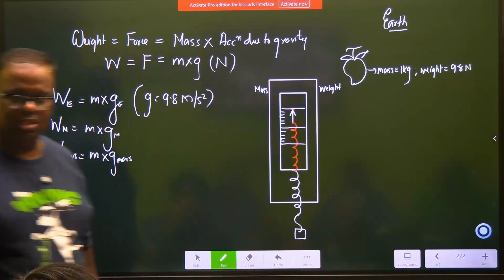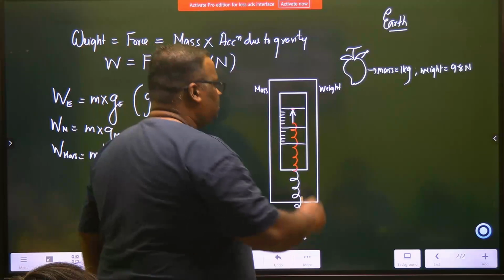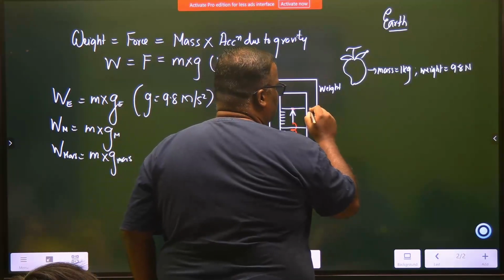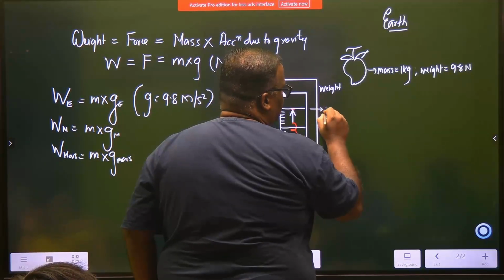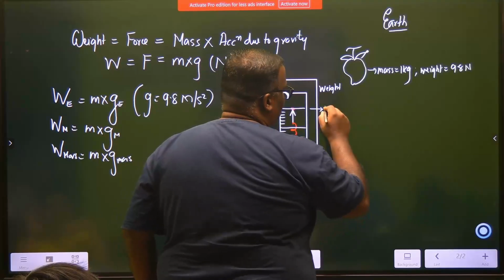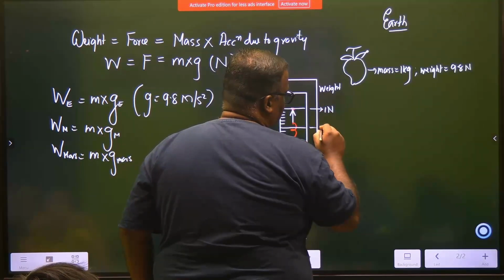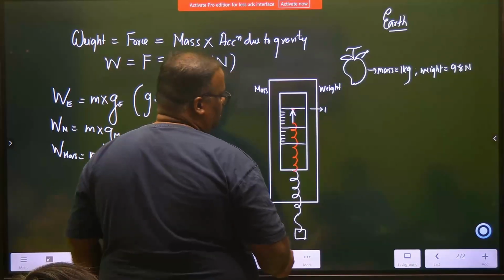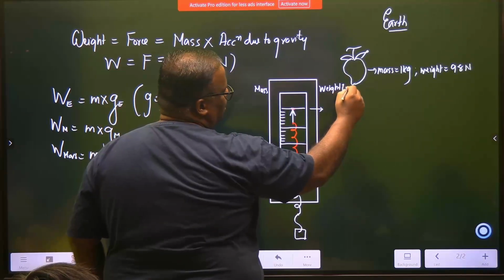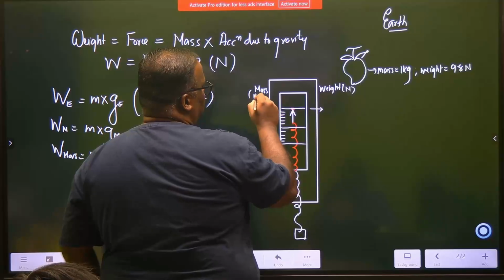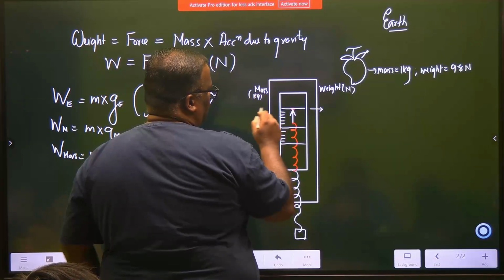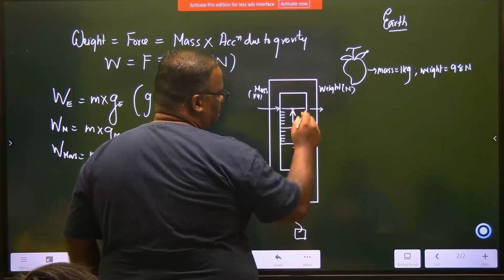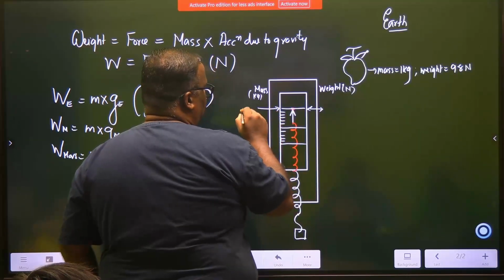Suppose the graduations are there, okay? And out here, I have started to give, say this one is 1 Newton. Weight will be measured in Newton, mass will be measured in kg, okay? And this is 1, so this is say 1 kg.